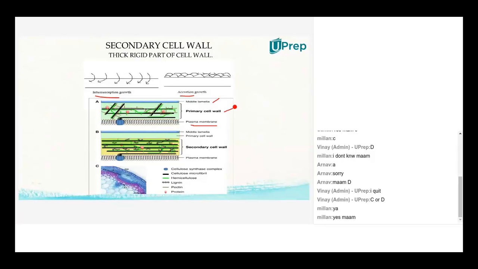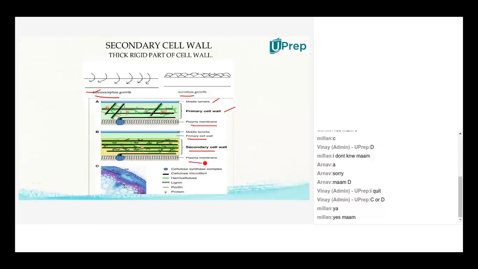The violet or bluish violet one is the middle lamella, under which the primary cell wall is produced by the intussusception process, meaning you have some material and upon that some more material is added. That forms the primary cell wall. Now coming to the secondary cell wall, see the bigger picture: the secondary cell wall is between the primary cell wall and the plasma membrane, isn't it?